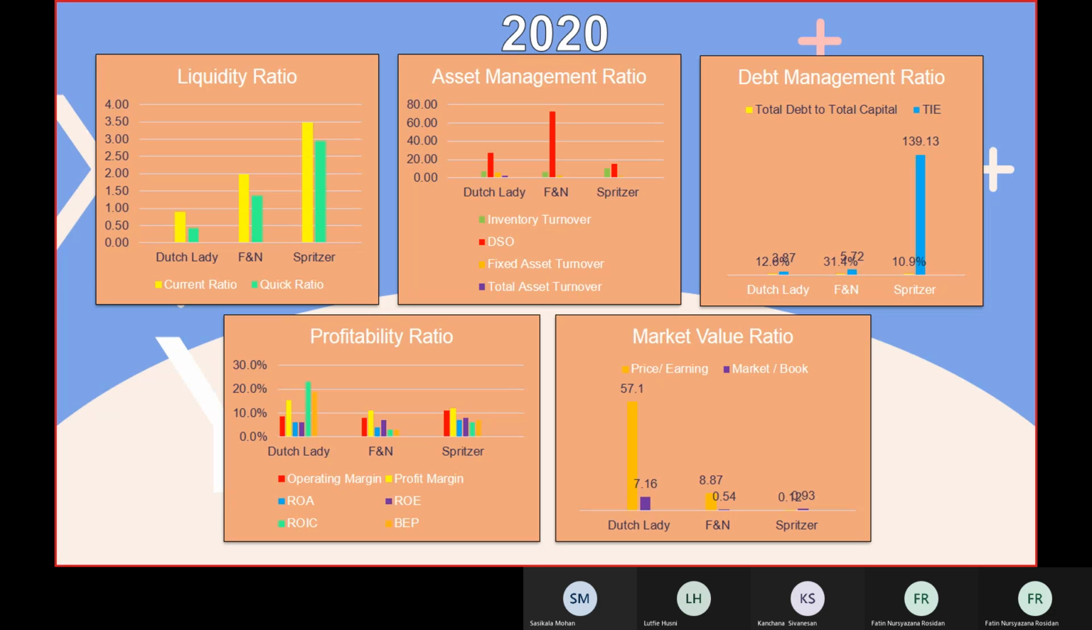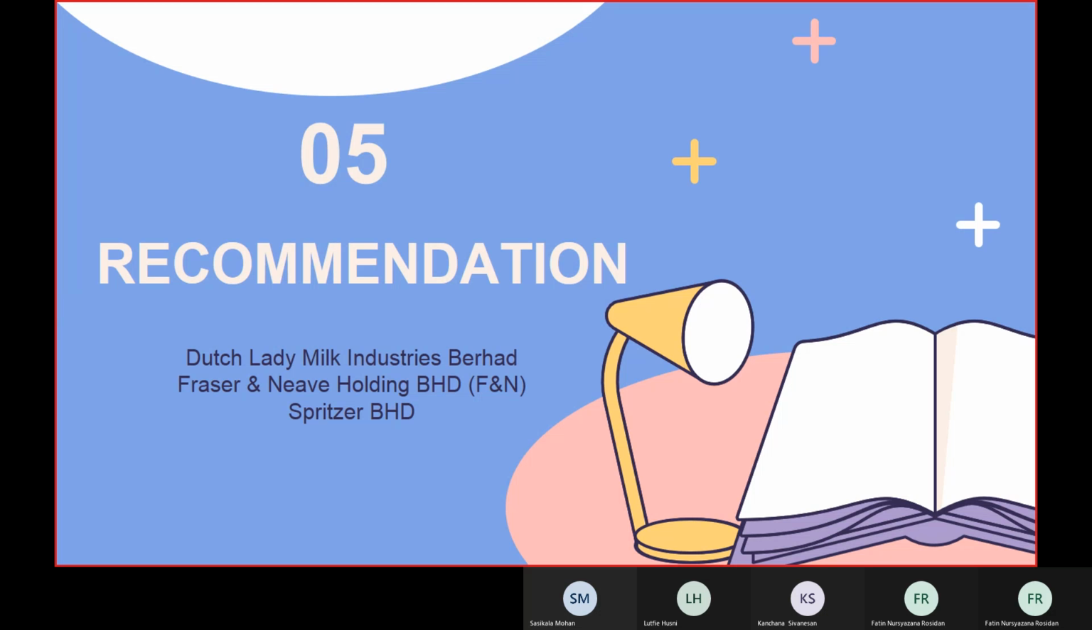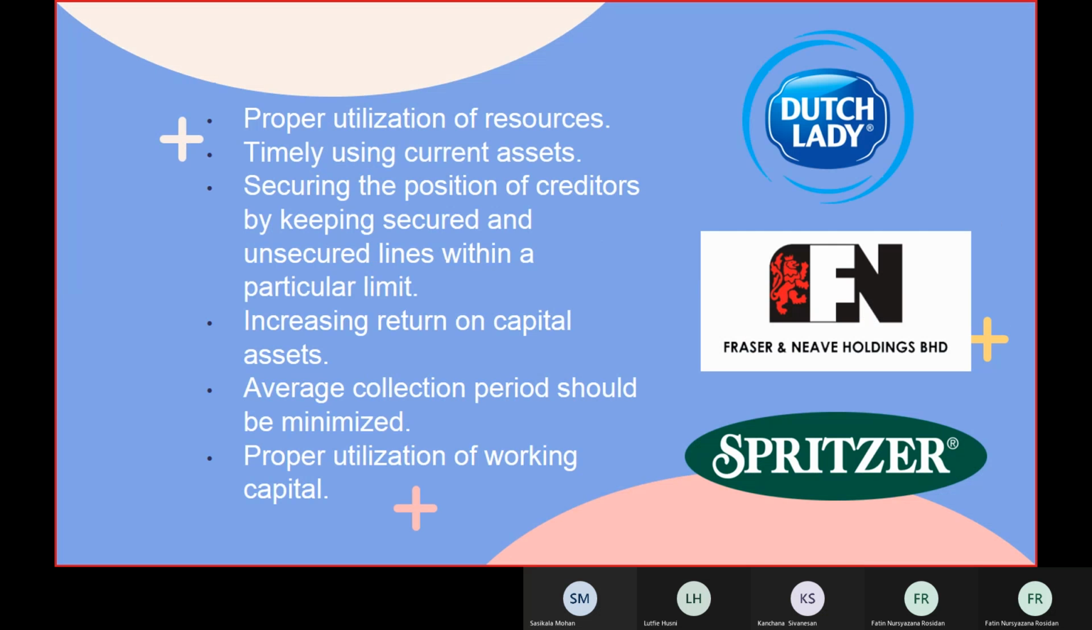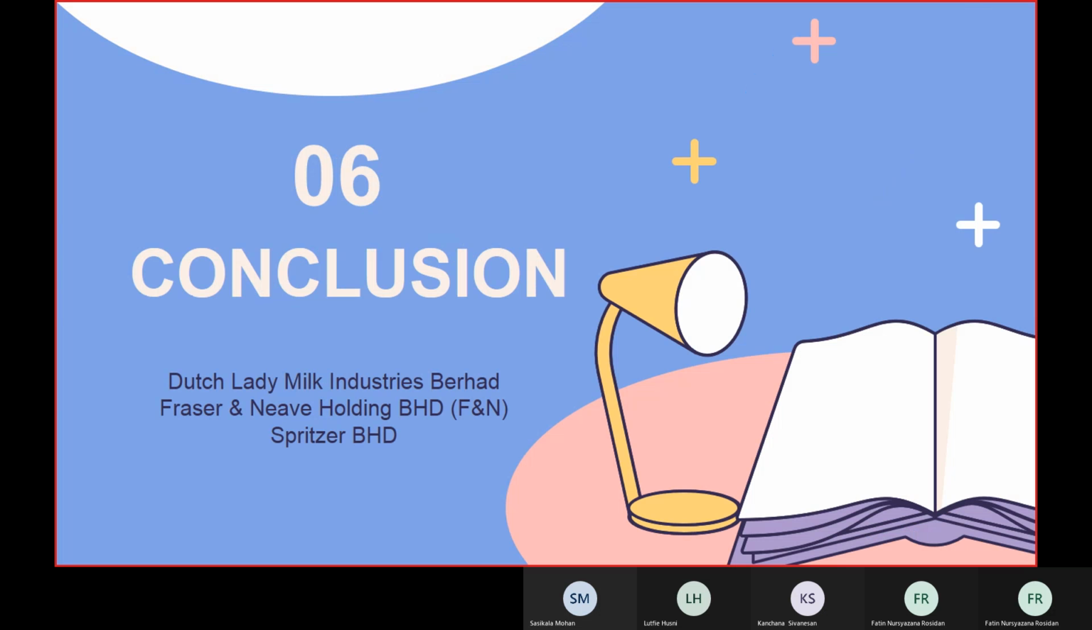So next is the recommendation. As we analyzed all those trend analyses and peer comparisons, there are a few things the company can improve. The first one is proper utilization of resources. The second one is timely use of current assets, securing the position of the creditors by keeping a secure line within a particular limit. Increase return on capital assets, average collection period should be minimized, and lastly, proper utilization of working capital. And the last part is the conclusion.